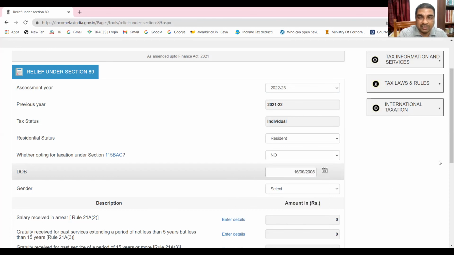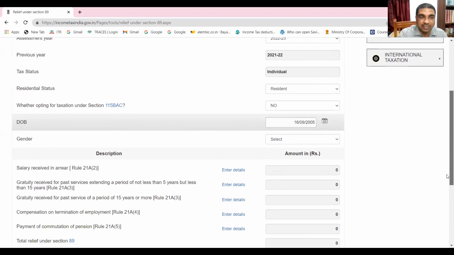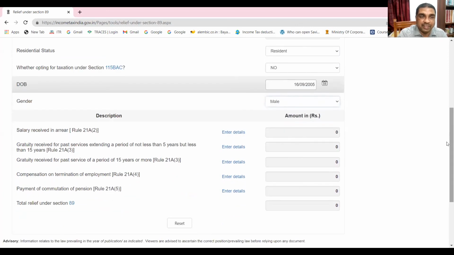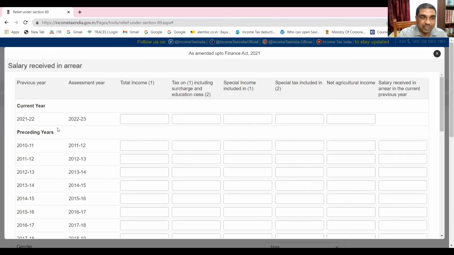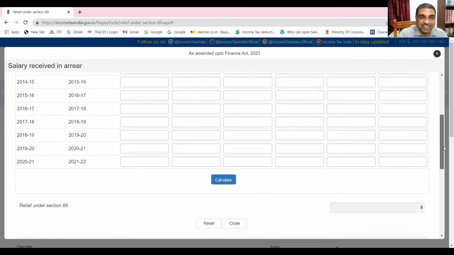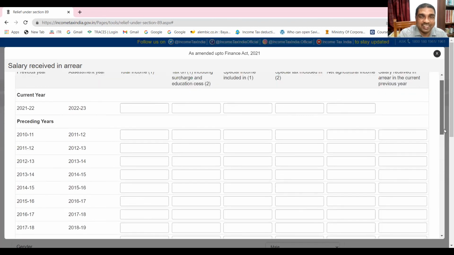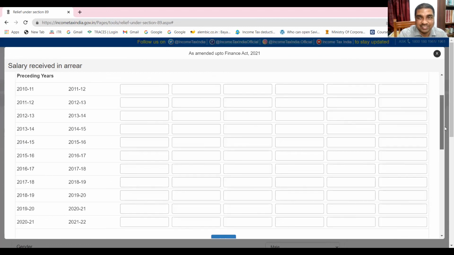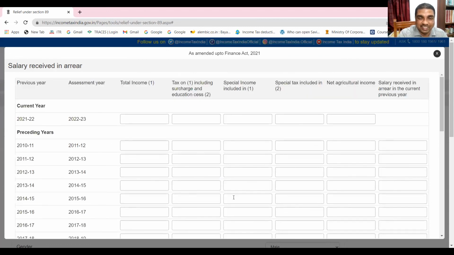Some date you can select, any date. You can select your gender. Now you can understand, here you have to fill up the details. When salary is received in arrears, you have to fill up the detail: for which year, how much salary you have received. Then it will be calculated. This detail needs to be filled up. Are you getting it? Yes, sir.